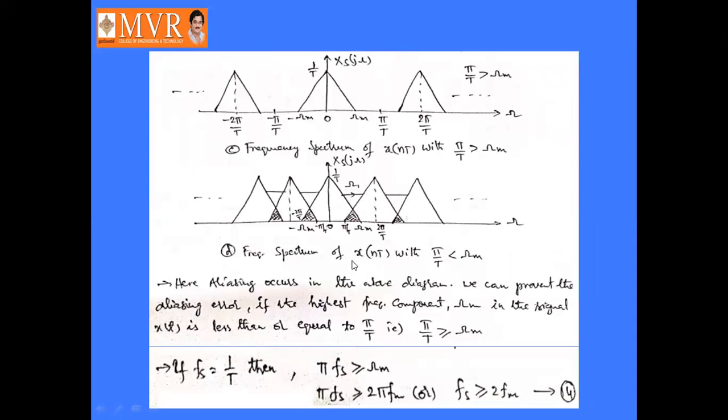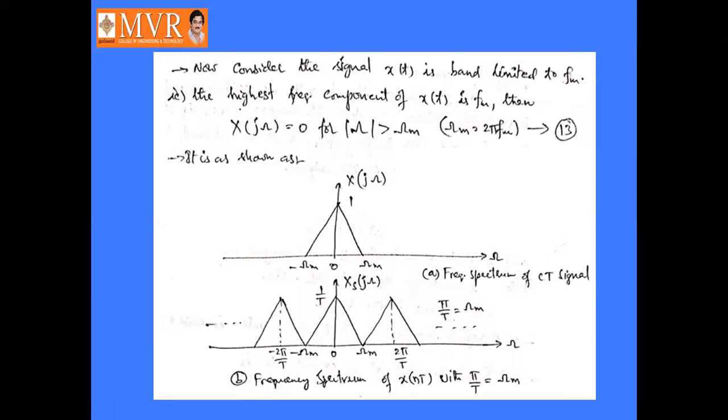Okay, right. This is the frequency spectrum of x of nT with π/T greater than ωm. Earlier one is π/T equal to ωm. If π/T is equal to ωm, then this is represented like here. The waveform is represented like this.